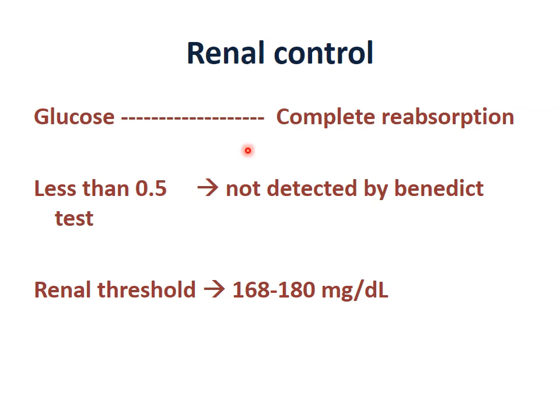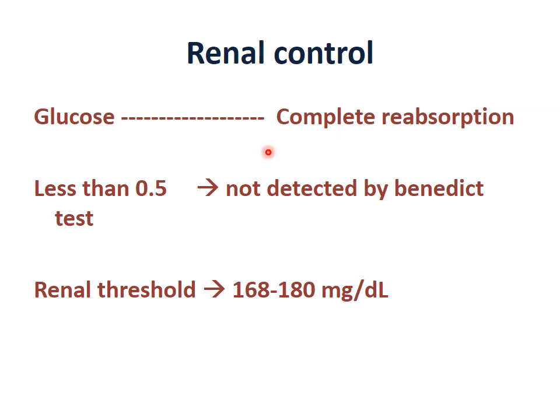So only a very small amount is excreted in urine, and that is not detected by Benedict's test.